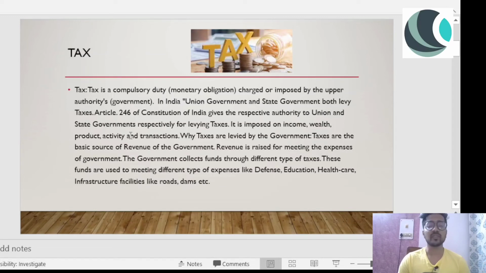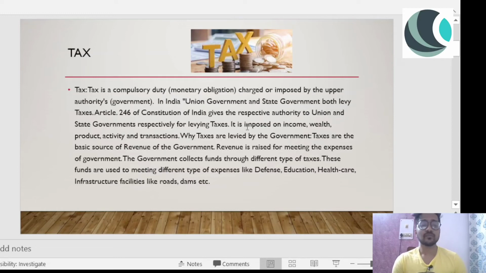So there's the question right there for you. Which article number of the Constitution of India gives the authority to the union and state government for levying taxes? The answer for the same is Article 246, right? So the taxes are imposed on the following: first income, then wealth, then product, activity, and transactions. We'll discuss them one by one.